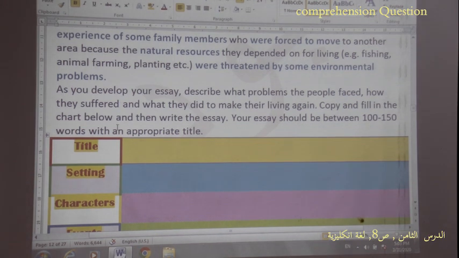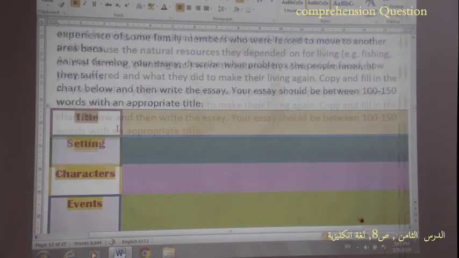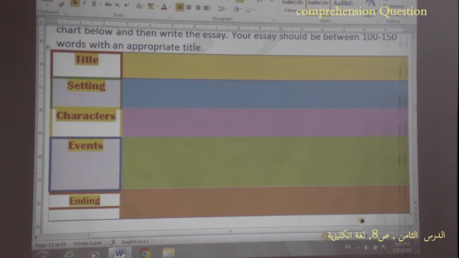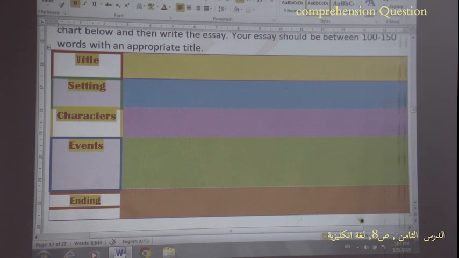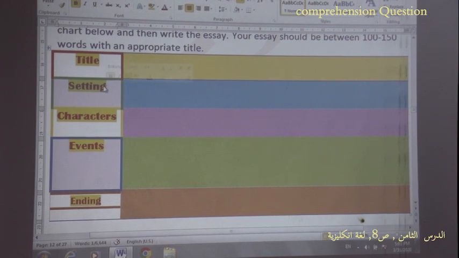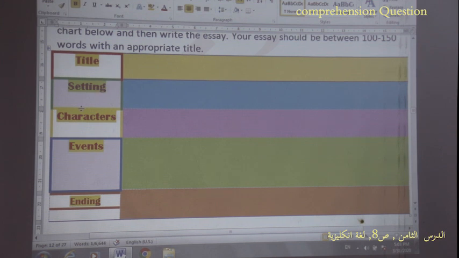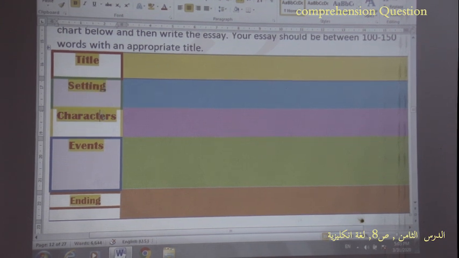Before you write your narrative essay, try to fill in the chart with information. I taught you earlier how to fill in this chart. So first of all, we need to choose a title. Don't forget to write about the setting, for example, the time and the place, where and when this happened, and the characters. Here you don't need to write about the main character or the minor characters, only fill the chart writing about the characters who were very important. For example, your father, your elder brother, your mother, etc.